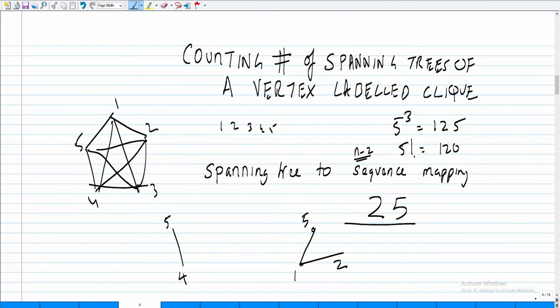Fine. Okay, so I repeat this. Always you look for the least value which is not in the sequence, add it, and if it is already there, you make it adjacent to the current value in the sequence and remove it. Fine. So now the least value which is not in the tree now is 3. I introduce 3 here and make it adjacent to 5. Least value which is not in the tree. So let's do it again.